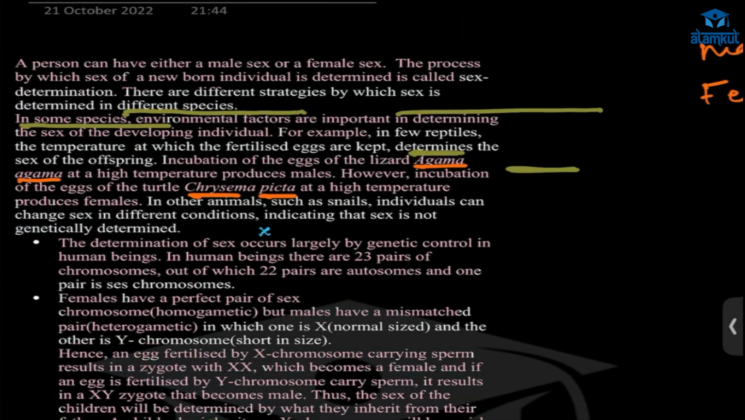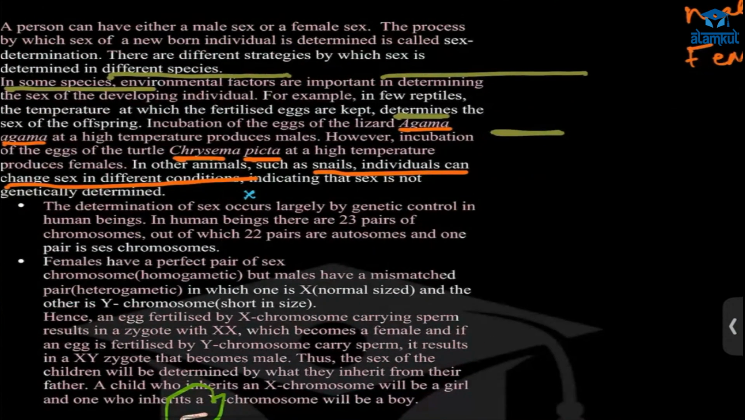And in snail also, they can change their sex in different conditions. So in all these things, we can say that sex is not determined by genetics, but in our case, in humans, it is determined by genetics.